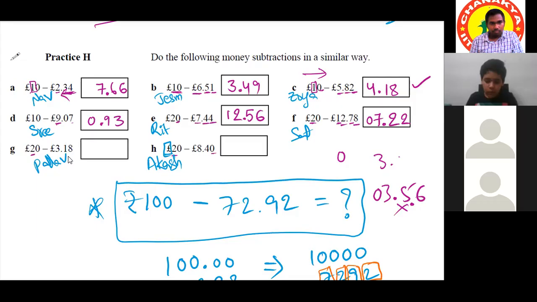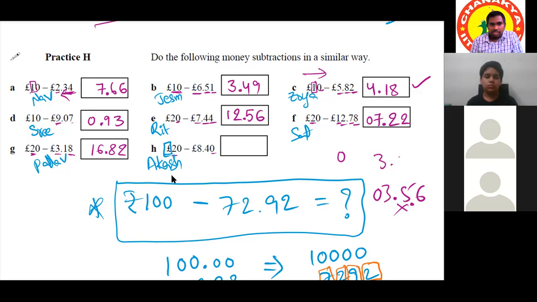Pallav. Yes, sir. 10 minus 8 is 2. 9 minus 1 is 8. And 9 minus 3 is 6. Predecessor of 2 is 1. Very good. Correct. We have to put a point after 2 digits. So 16.82.